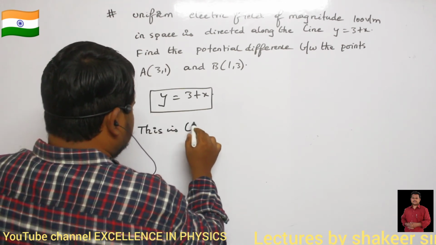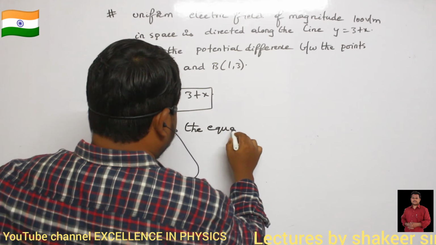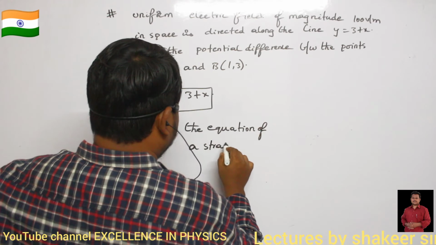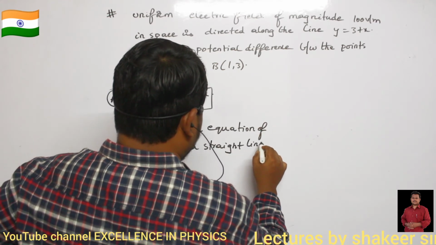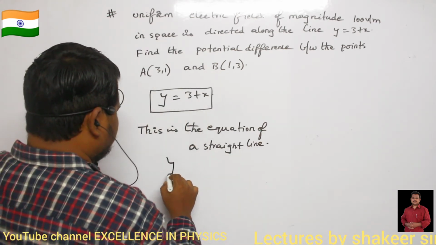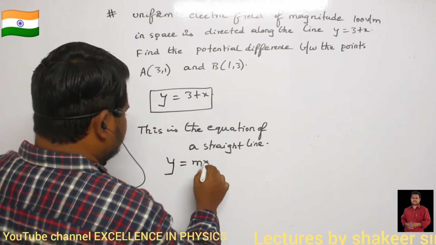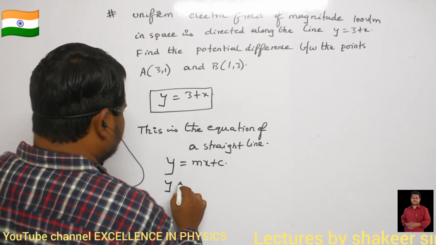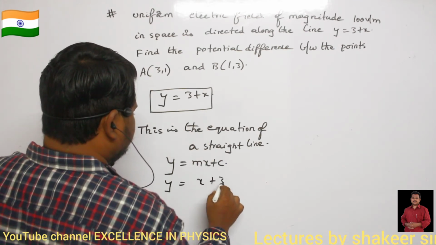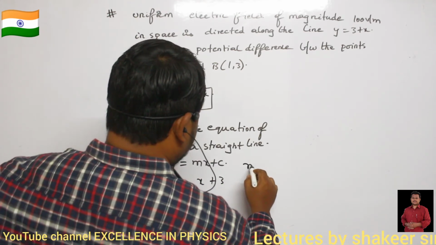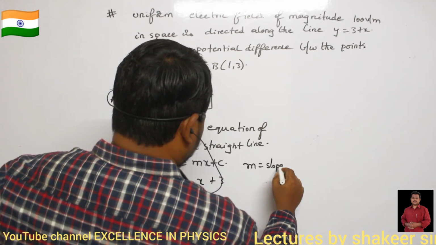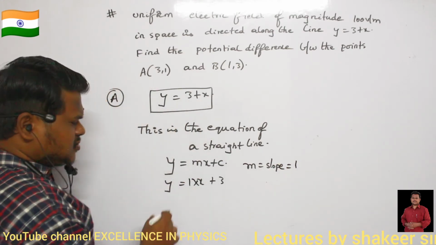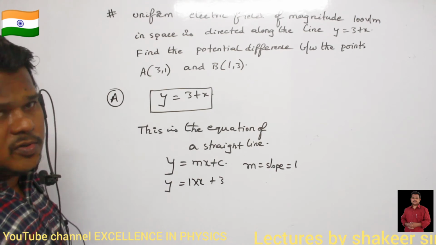This is the equation of a straight line. What is the equation of a straight line? y equals mx plus c. Clear? So if you compare, I can write y equals x plus 3. And what is meant by m here? m is called the slope of the line. And slope is how much here? 1. Your x means 1 into x only. So the m value is 1. Slope value is 1.